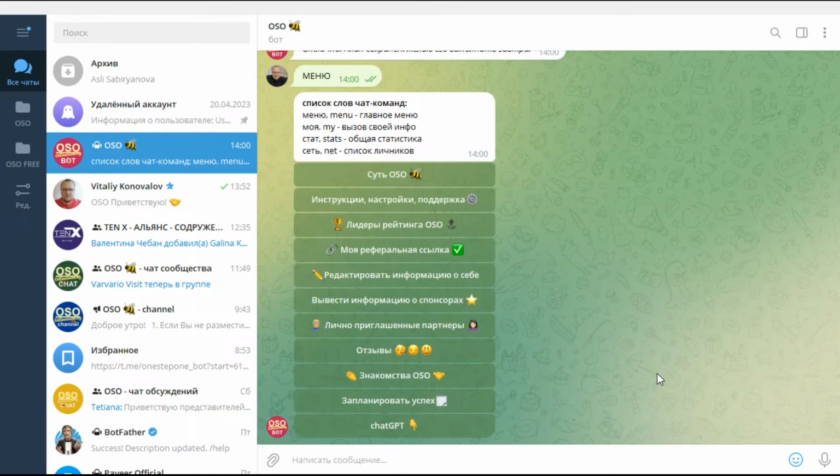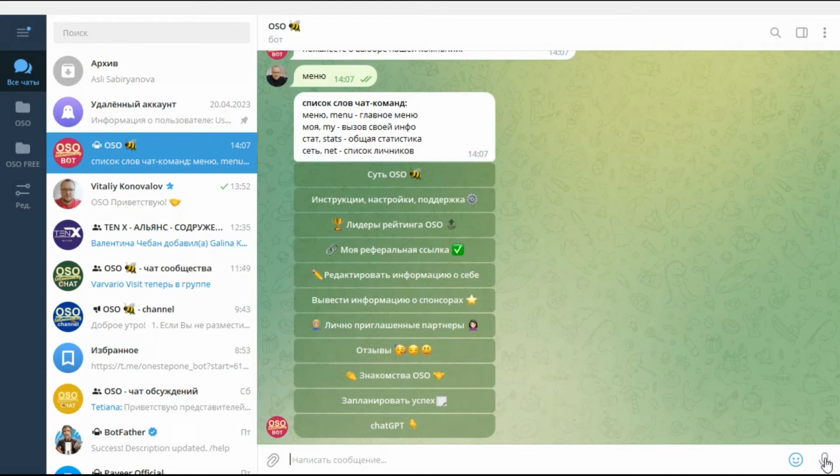I imagine the next assistant is an interpreter of voice messages to text. This function is not presented in the menu, but it is there. You can send voice messages to the bot, and the bot will return their text versions to you. For example, "Welcome to our hospitable Telegram bot."